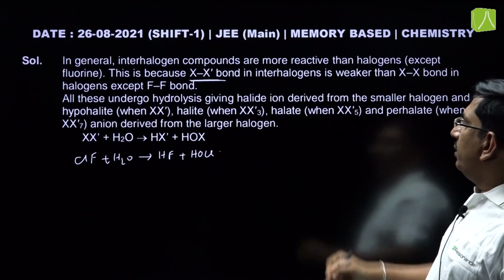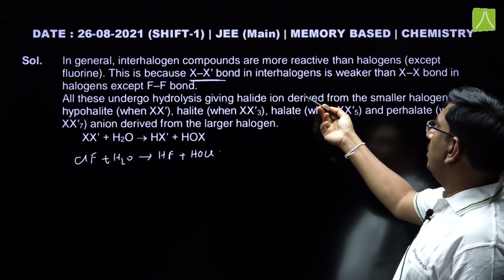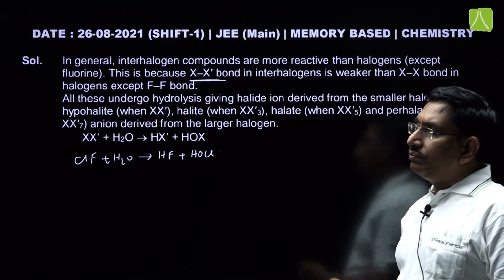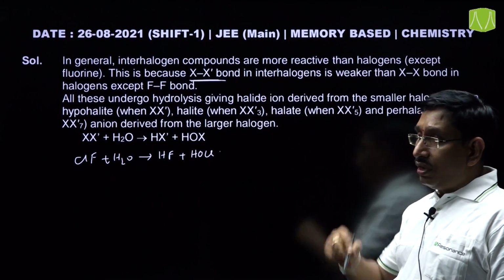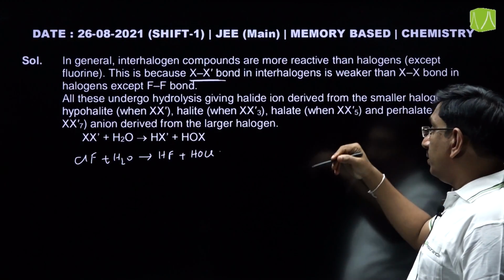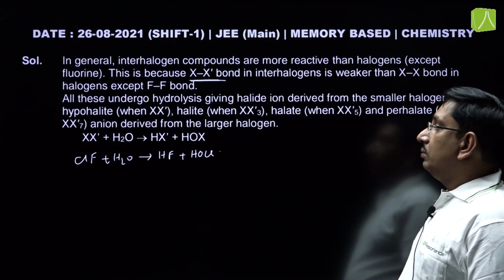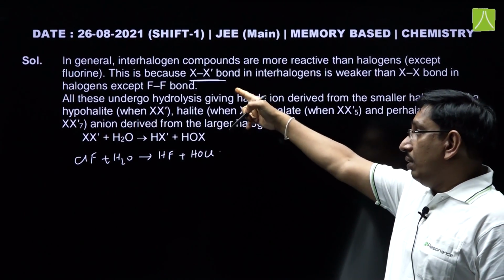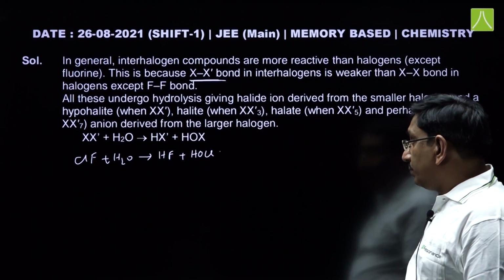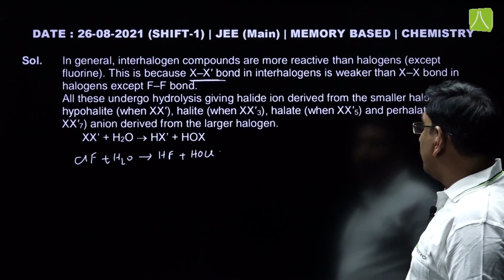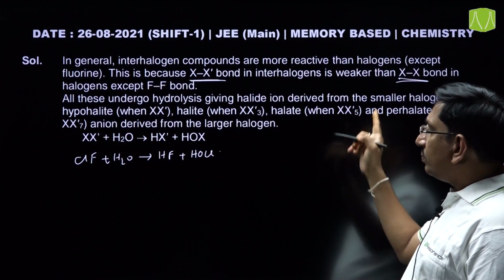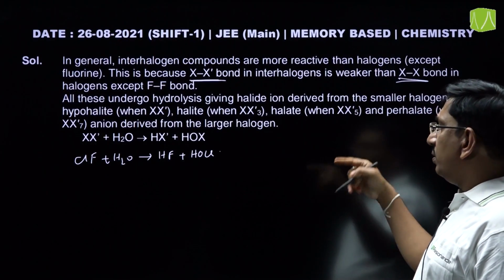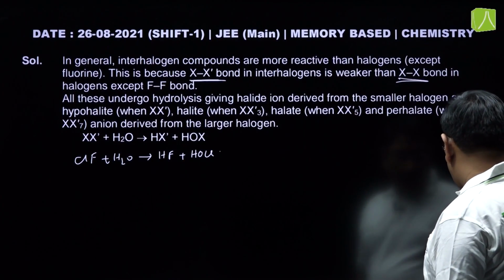The reason we are giving is that, when compared with the X' bond, that means the interhalogen compounds' bond with the halogens, the XX' bond is weaker when compared with the halogen. That is why chlorine is less reactive than ClF.